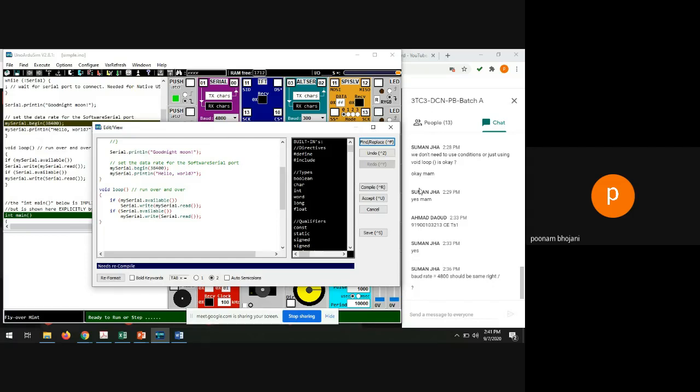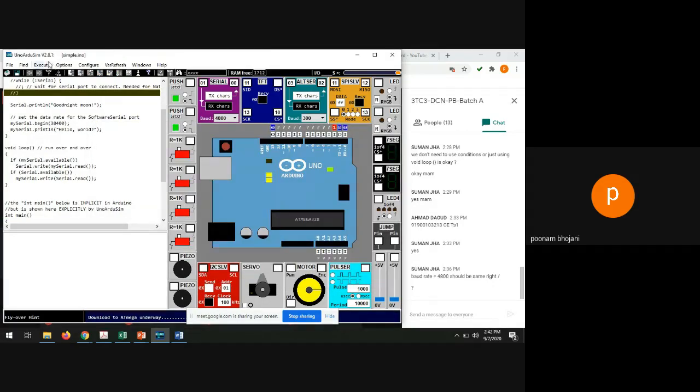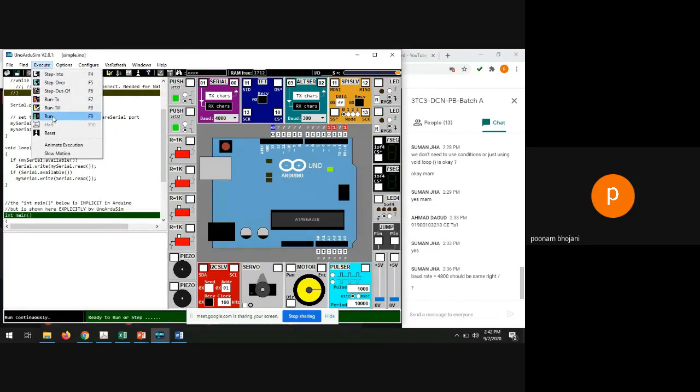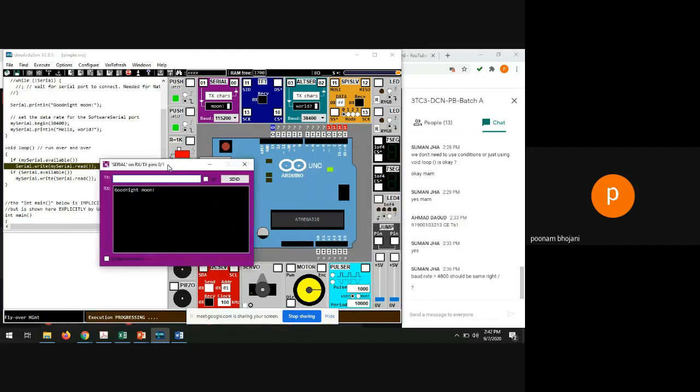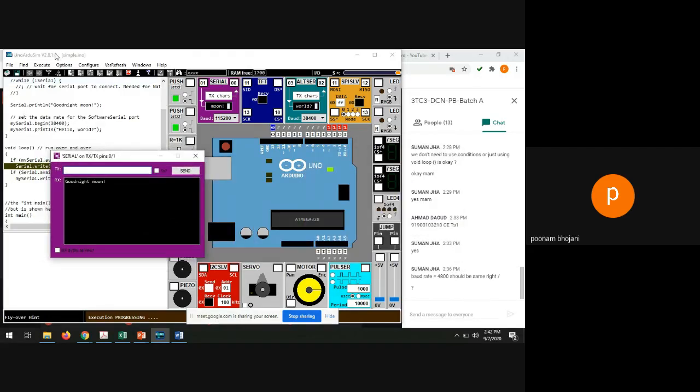Now let me tell you how it is working. So compile the program, accept it, and if you run the program, it will give you an error because we haven't set the baud rate. So let me set the baud rate of the serial port and the alternate serial port, and run the program. Now open the serial port, it will display the message whatever we have written in the setup, good night moon. It will return into the alternate serial port, hello world.